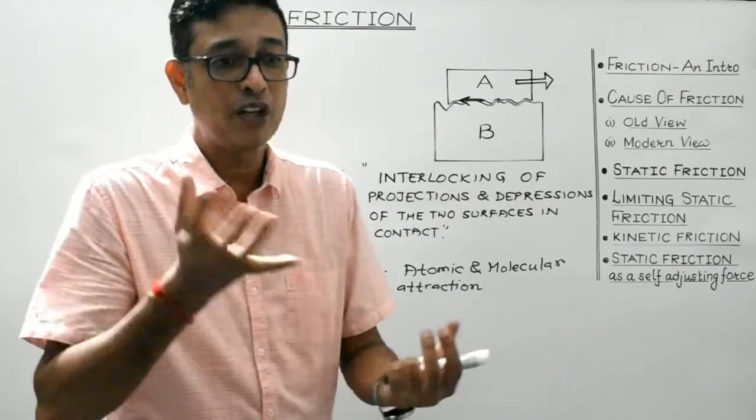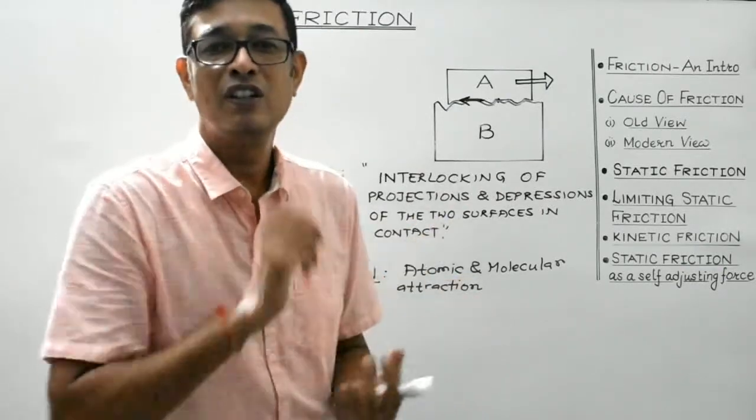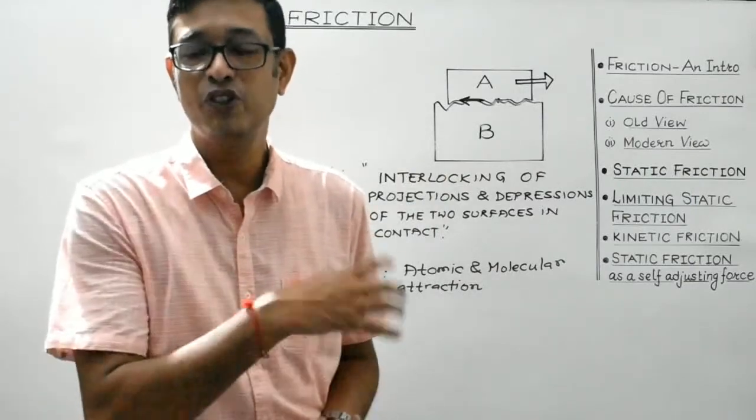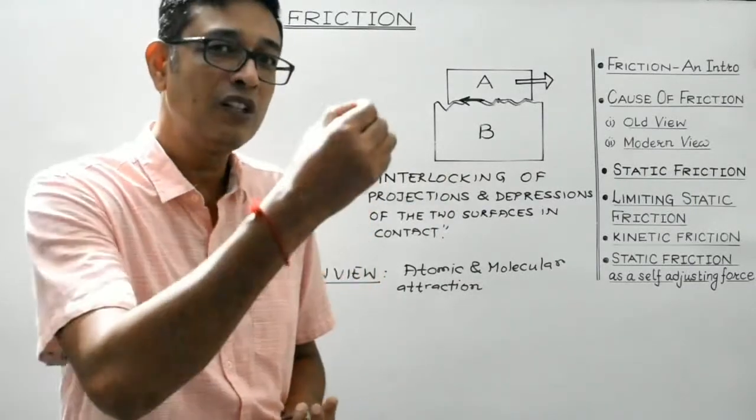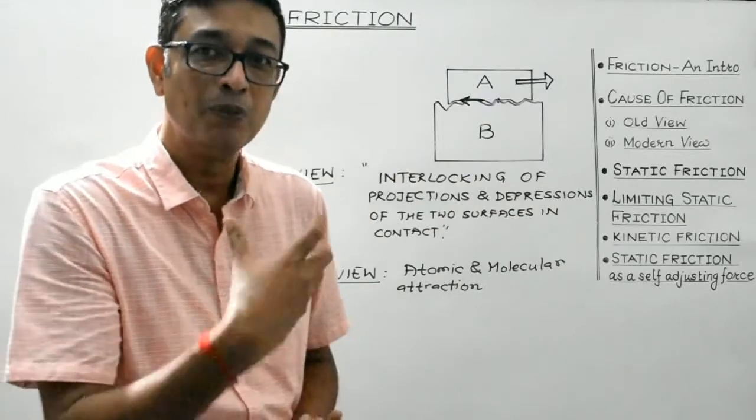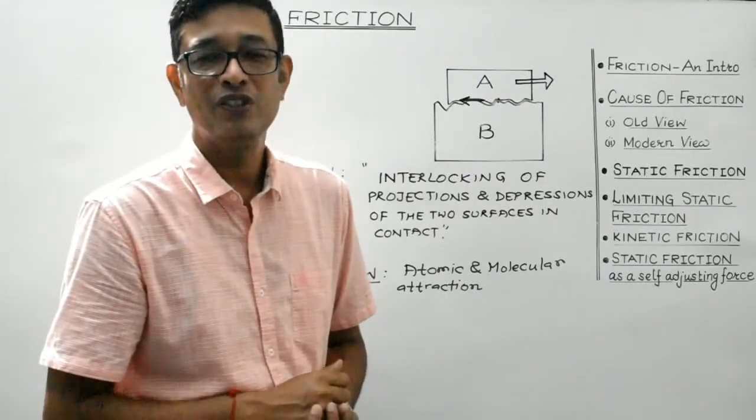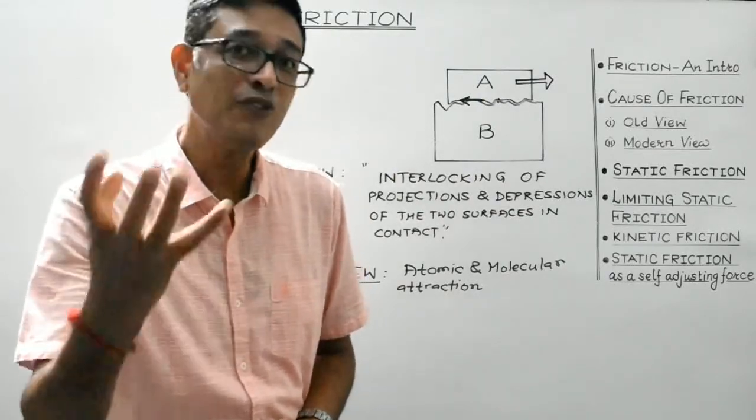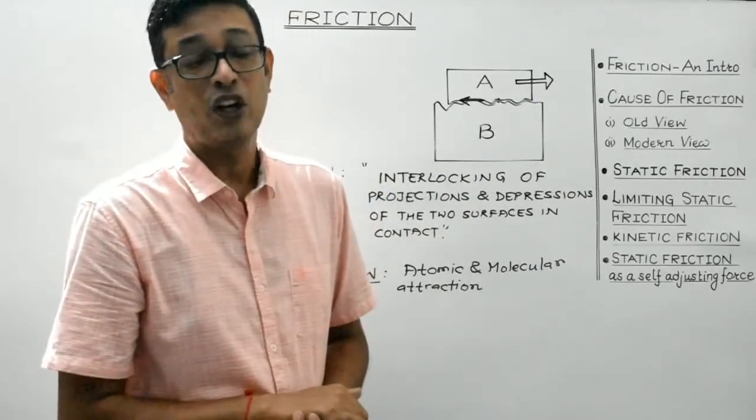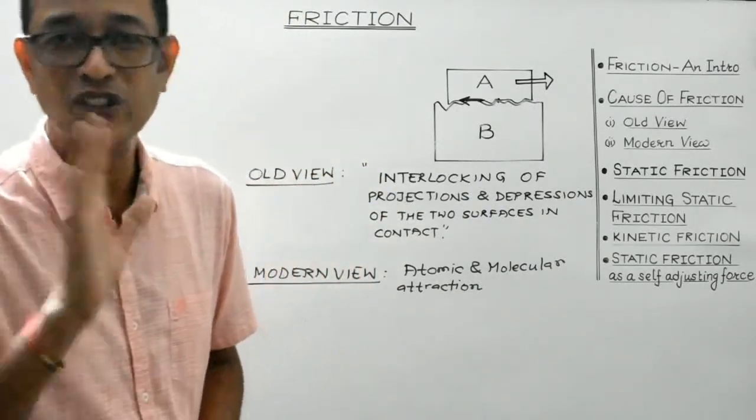So in order to make a body slide or roll or move on the surface of some other body, those molecular bonds need to be broken first. So there arises the concept of friction. I hope, students, we have understood this concept. Is it?